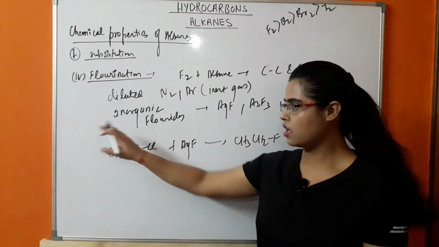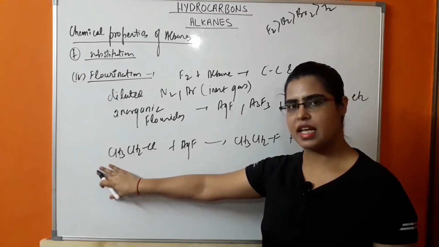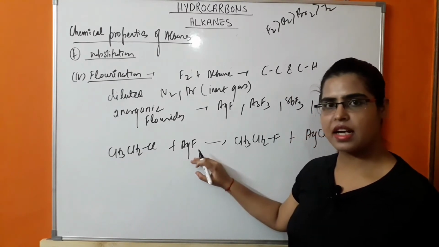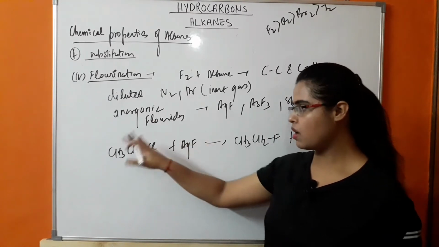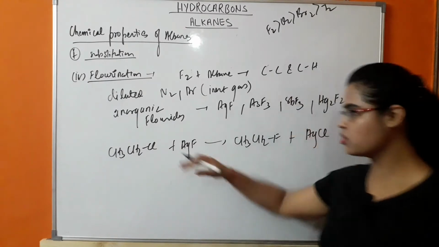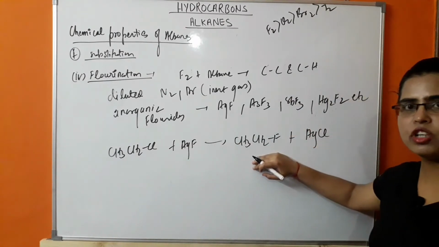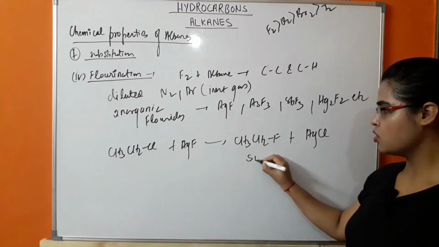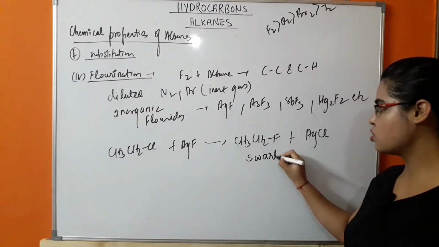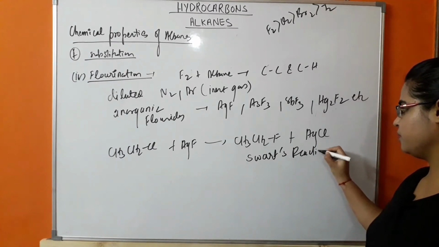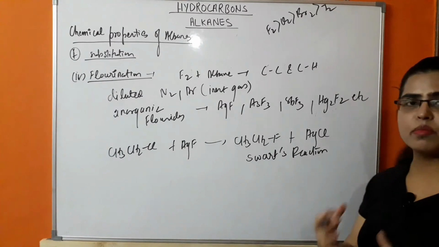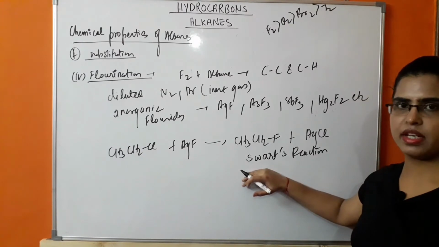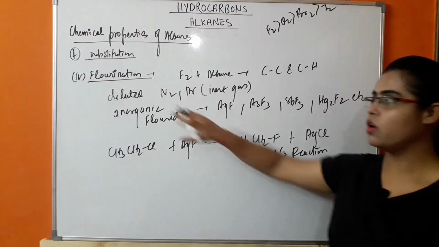So in this case, the reactant which we are taking is another halogen compound, and this halogen compound will react with inorganic fluoride. Then there will be replacement of the halogen, due to which there will be formation of ethyl fluoride. This reaction is a named reaction, so it is very important. This is known as the Swarts reaction. Okay. In this case no mixture of products is obtained, so this reaction has higher significance. So this reaction is used for fluorination.